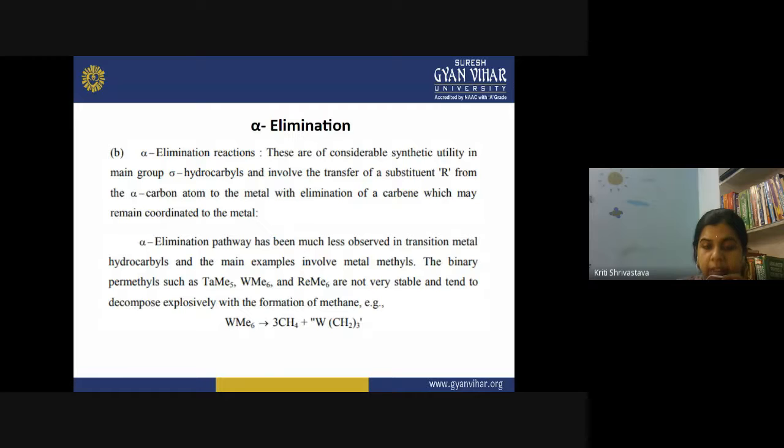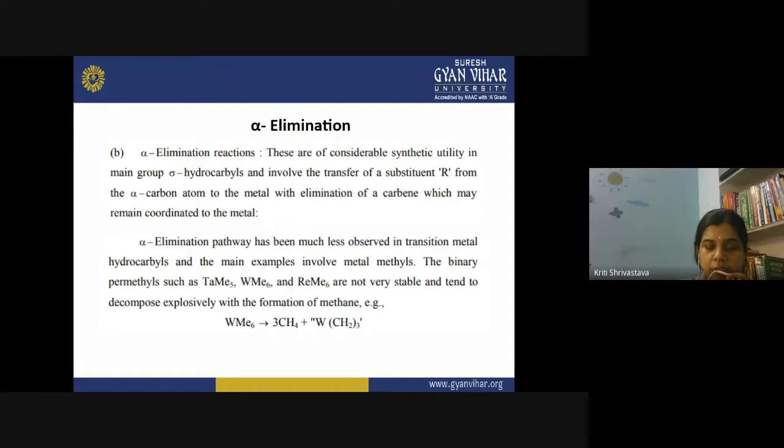So this was the reductive elimination pathway. Now the second reaction for decomposition is alpha elimination. Alpha elimination occurs when beta elimination is generally not possible. Such types of reactions also have considerable synthetic utility in the main group sigma hydrocarbyls, and they involve transfer of a substituent R from the alpha carbon atom to the metal.